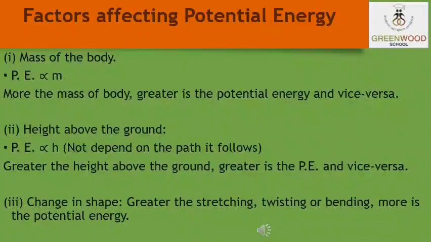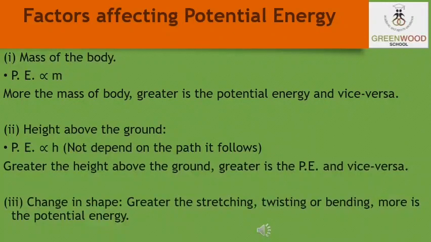Now students, there are various factors which affect the potential energy. So let us discuss these factors one by one. The first factor is the mass of the body, that is, potential energy is directly proportional to the mass.